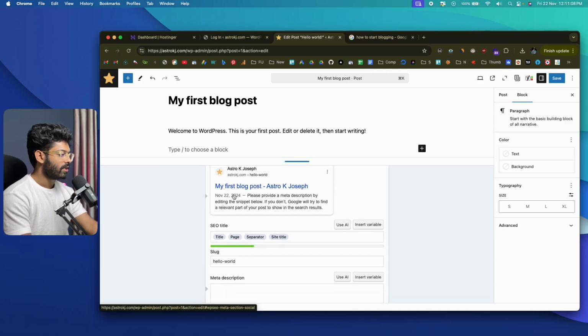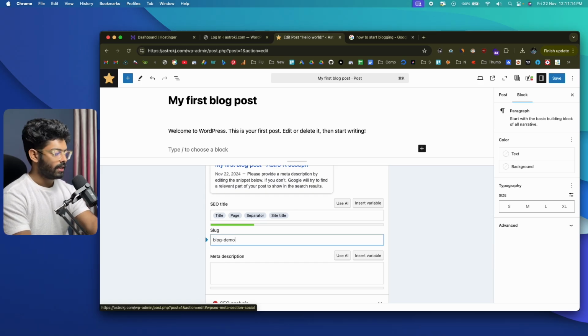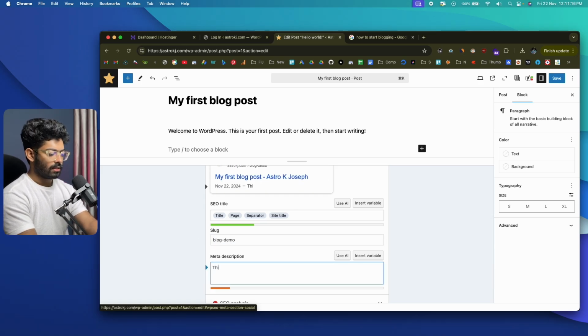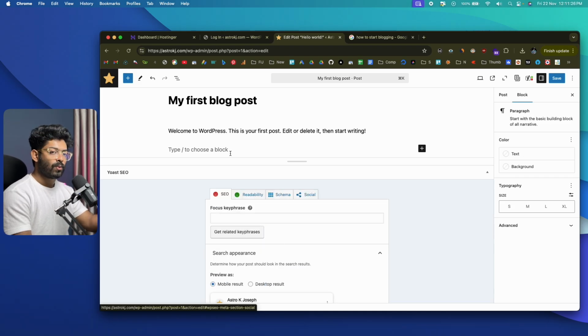So it is a little different, right? It has changed the title. And if I want to change the hello world, I can, let's say, put blog demo, and this is the demo description. So as you can see, a real-time preview of how your blog will look on Google. So that is the use case of this SEO plugin that I've been talking about.